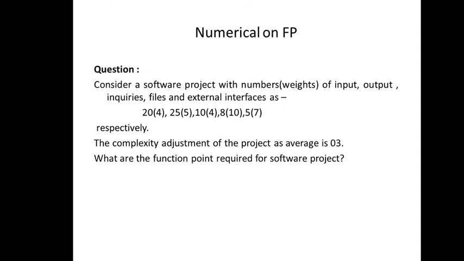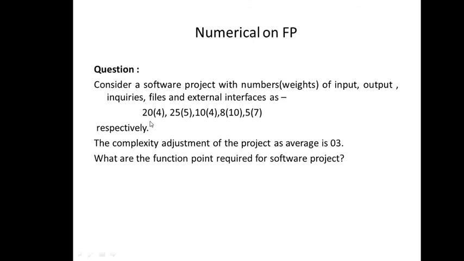Now let's see an example based on function point. Consider a software project with the numbers and weights of input, output, inquiries, files and external interfaces. So all the values are given to us. See, directly here the values are given. Number of inputs are 20 and this in the bracket is the weightage factor. So directly in the question the weightage factor is provided. If it is not provided, then you are supposed to remember that table.